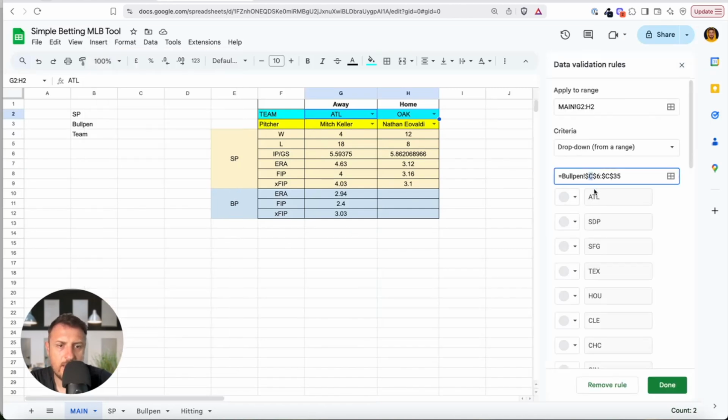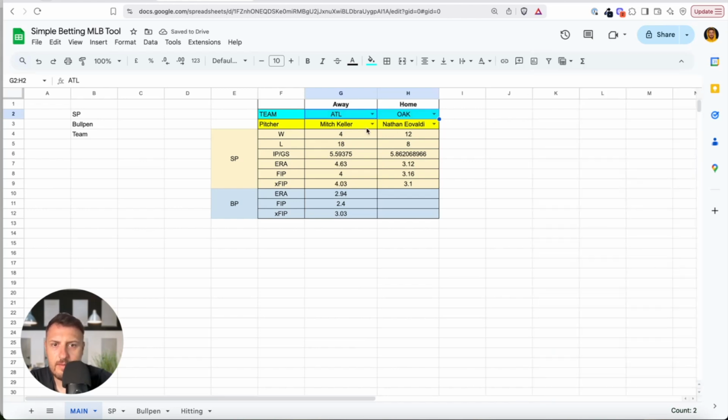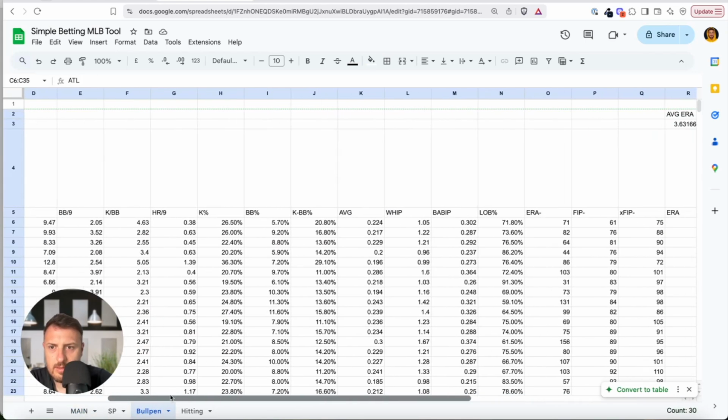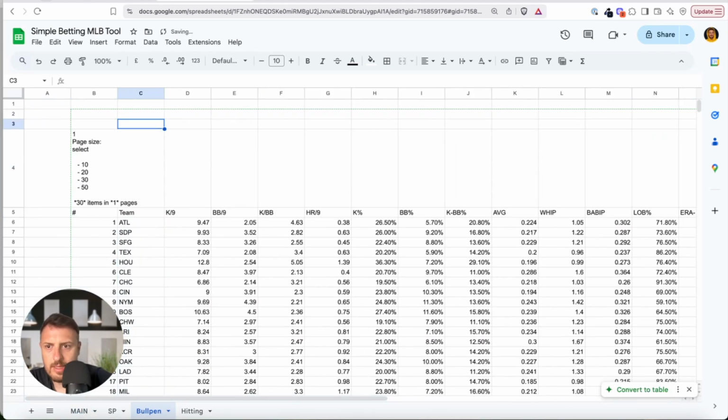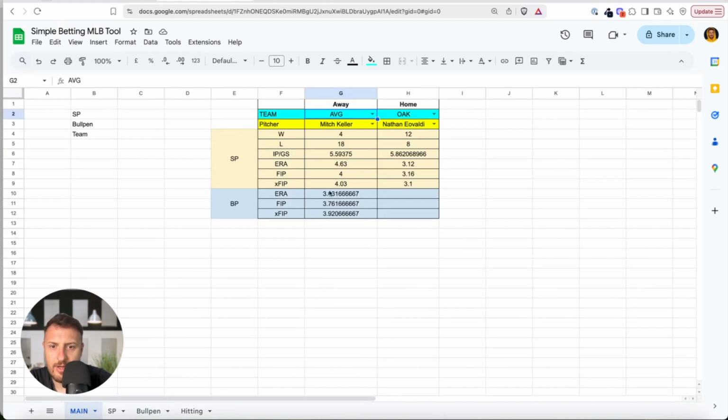I think it should be with C2, okay, because I expanded, and right now we should have average. So average would be this. Average would be this. I need to delay this average because in this I want to have the numbers, right? And it should go. So this is average ERA for the bullpens, okay?